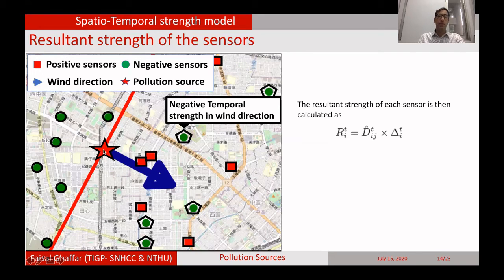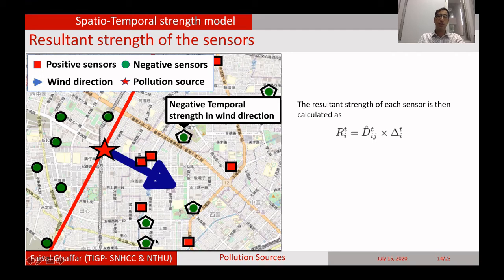Here we see that when the pollution is spread to these sensors, this one receives a negative temporal strength, while earlier we saw in the figure that all of these were positive. This negative comes because there is no increase in the temporal strength. When there is no increase in the temporal strength, it means there is an obstruction which is not allowing this pollution to reach the sensors.